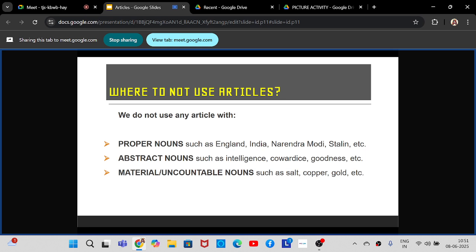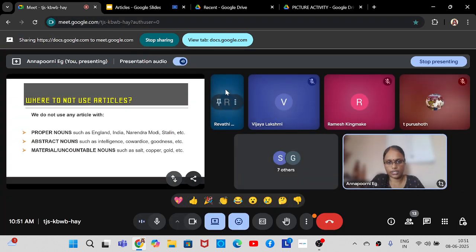Next is abstract nouns. Abstract nouns means emotions and qualities like intelligence, cowardice, goodness. These are also abstract nouns. So we can't use any article with abstract nouns. We don't say a intelligence or an intelligence. We don't call it a cowardice, a goodness. We don't say like that.